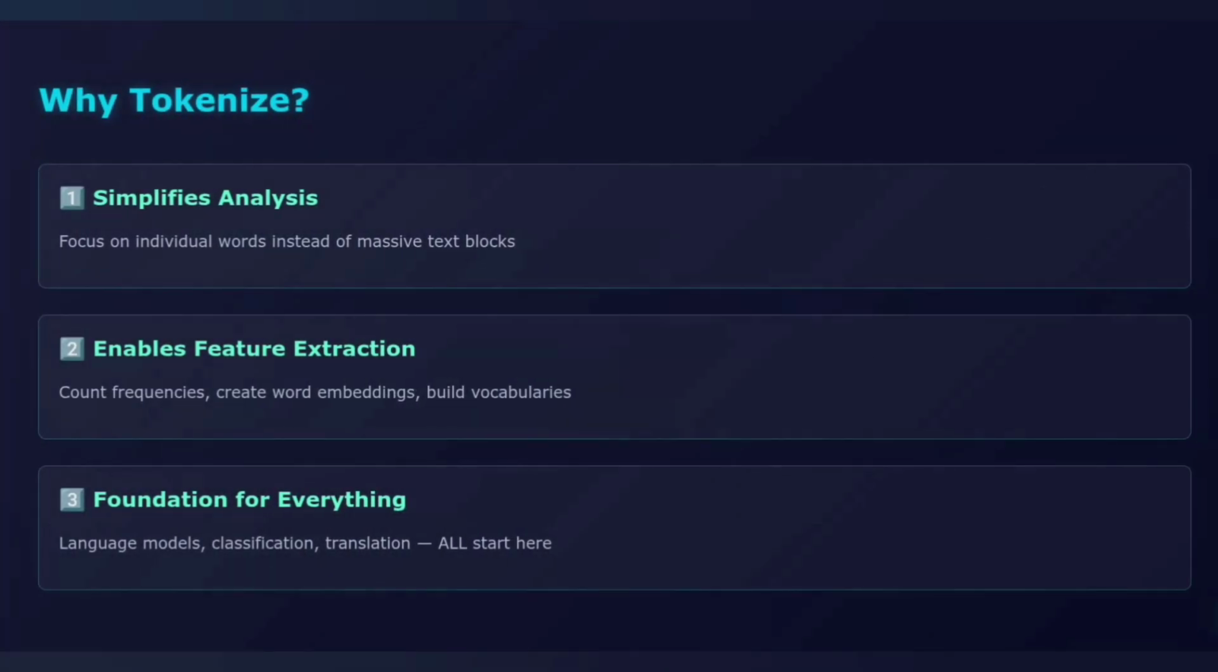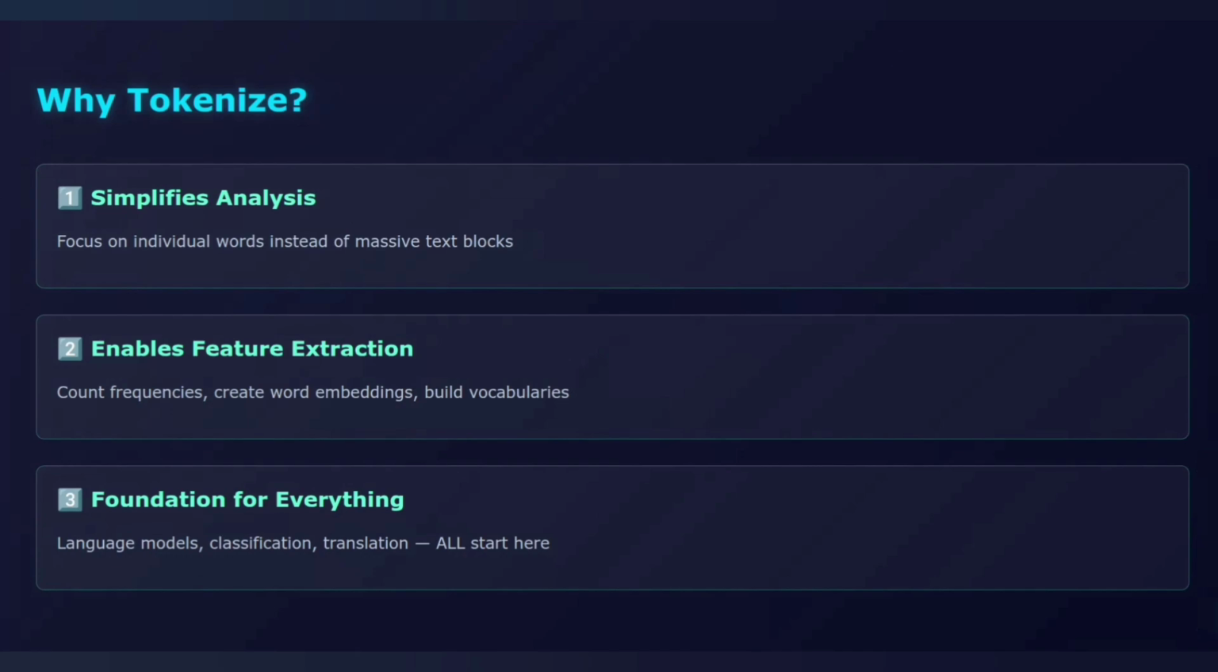You might be wondering, why bother tokenizing? 3 key reasons. Number 1, it simplifies analysis. Instead of looking at huge paragraphs, we focus on individual words or sentences. Number 2, it enables feature extraction. Want to count word frequency? Tokenize first. Want to convert words to embeddings? Tokenize first. And number 3, it's the foundation for everything else. Language models, text classification, machine translation, they all start with tokenization.